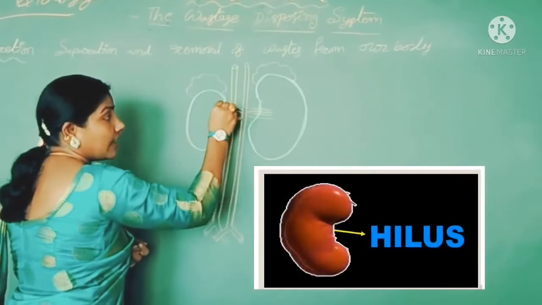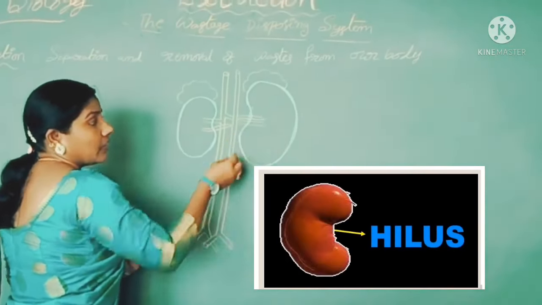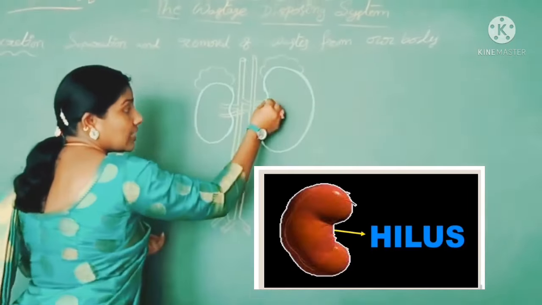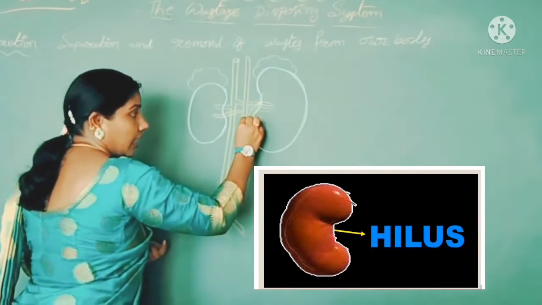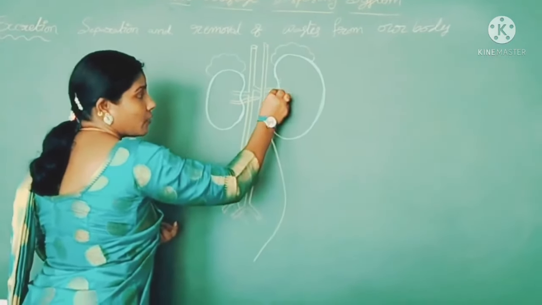This is the hilus of the kidney. From this, tube-like structures come outside.